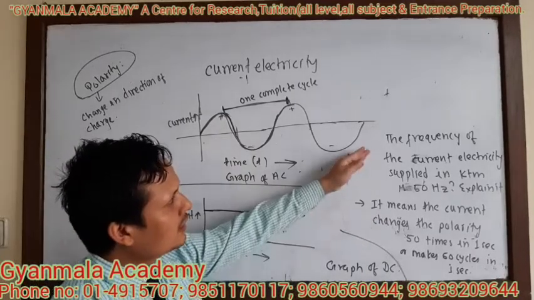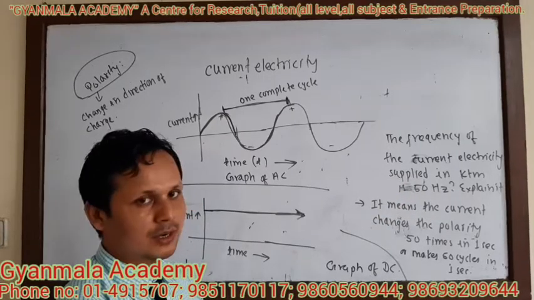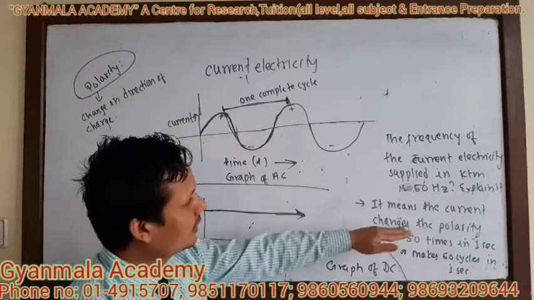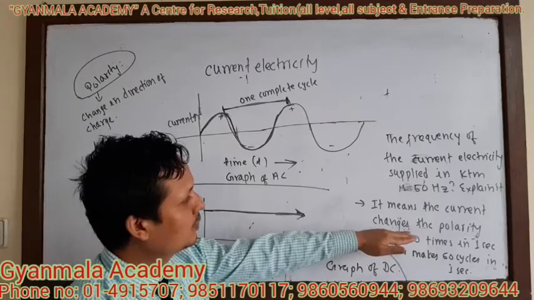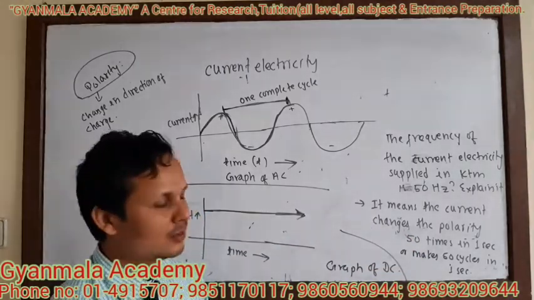Now, what do you mean by the frequency of current electricity supplied in Kathmandu is 50 Hz? What do you mean by it? It means that the current changes its polarity 50 times in 1 second, or makes 50 cycles in 1 second.